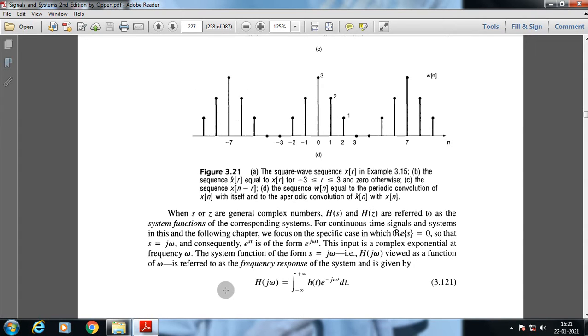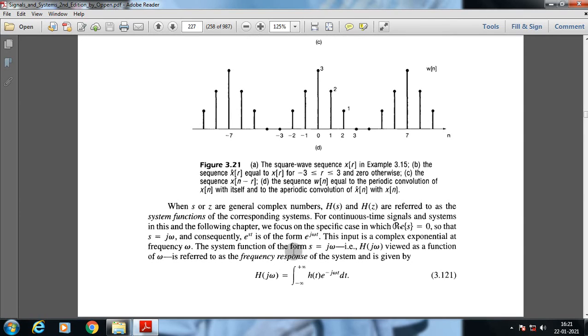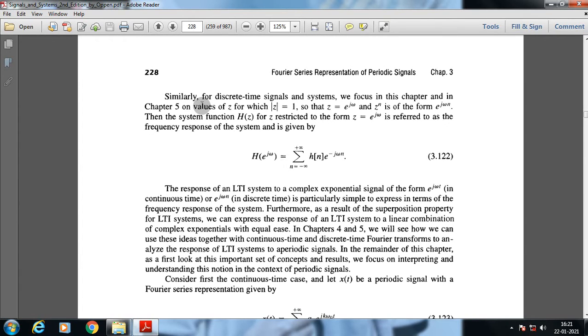H of j omega, which is the integral from minus infinity to plus infinity of h of tau e to the power minus j omega tau d tau. Now similarly for discrete time signals and systems, we focus in this chapter on values of z for which mod z is equal to 1, so that z is equal to e to the power j omega and z to the power n is of the form e to the power j omega n.